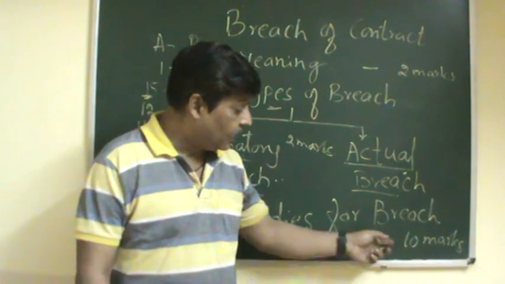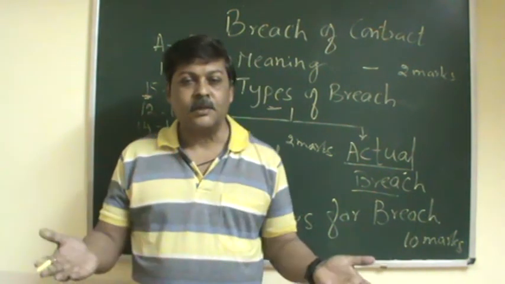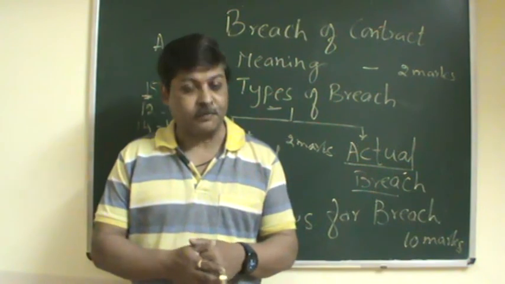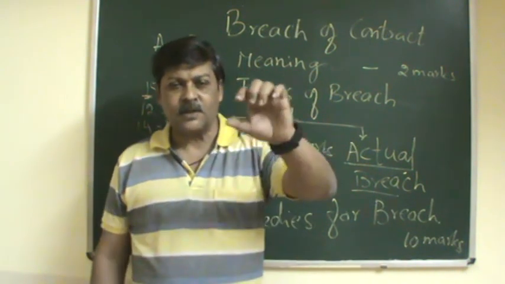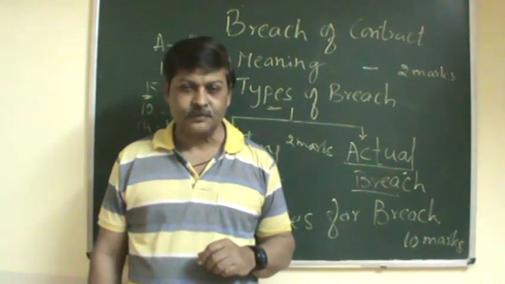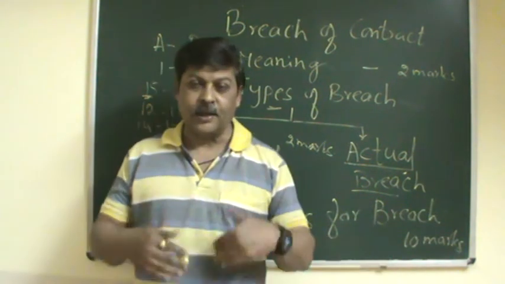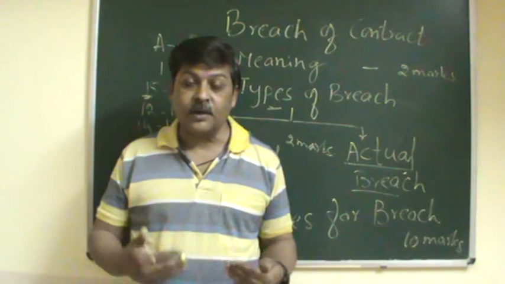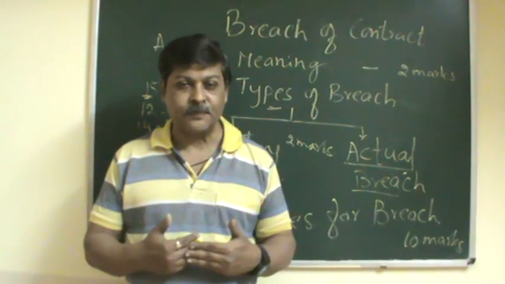Or directly they may ask you a 10 marks question: mention the remedies for the breach of contract. It will be 10 marks immediately, but just in the beginning you have to mention what you mean by the term breach. When the breach takes place, what has the law permitted for the aggrieved party as remedies?